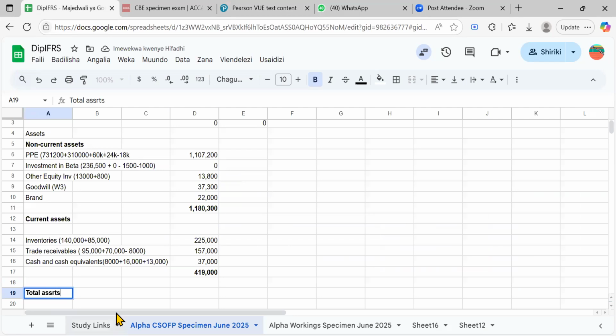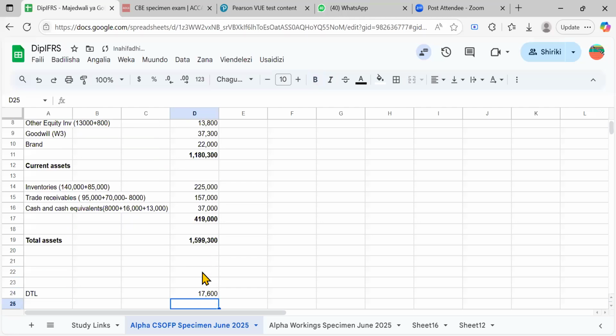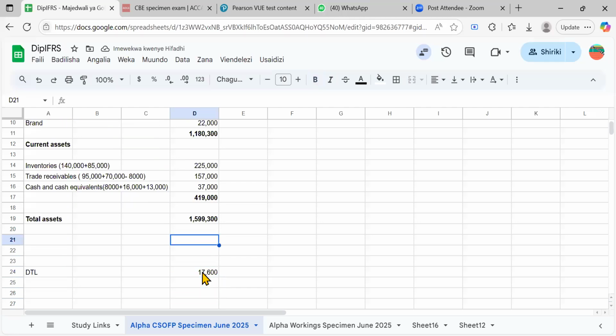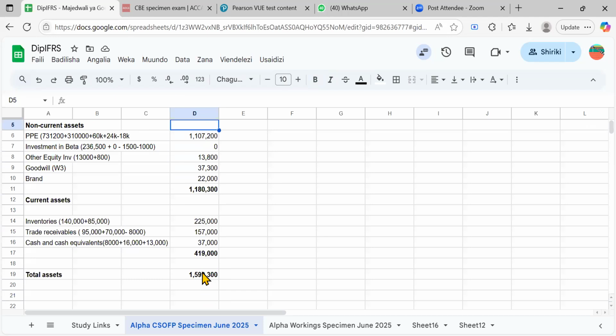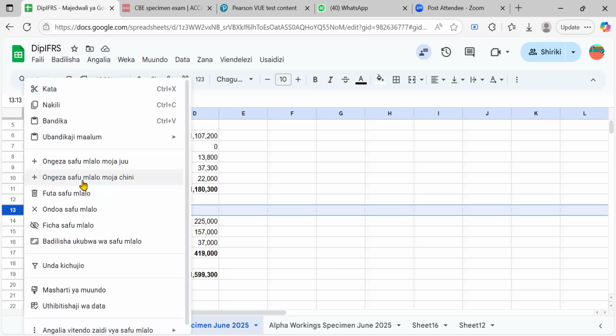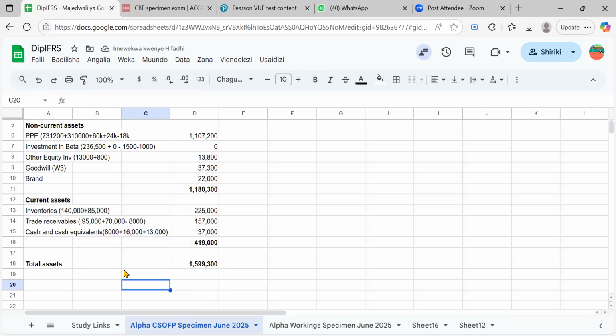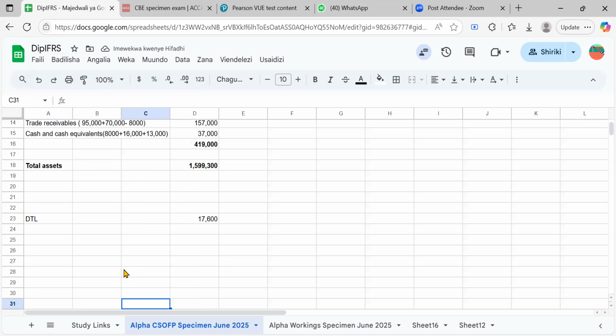It equals the sum of this one plus this one, and you have that figure, right? So you have the total assets. And for this, we can delete this row, I think, because we didn't have it. Yes. So let's go on after that.